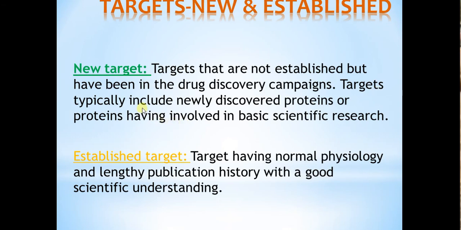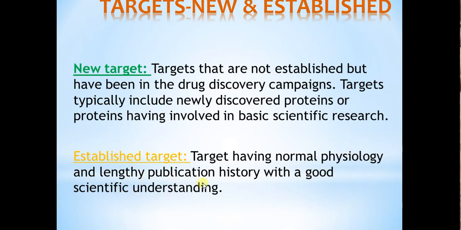So targets typically include newly discovered proteins. I told you, the targets are nothing but the proteins or the receptors. So these newly discovered proteins we can select, or proteins involved in basic scientific research. See, basically, if they have been involved in any scientific research, that type of proteins also we can select for our new target. Next, established target having normal physiology and lengthy publication.